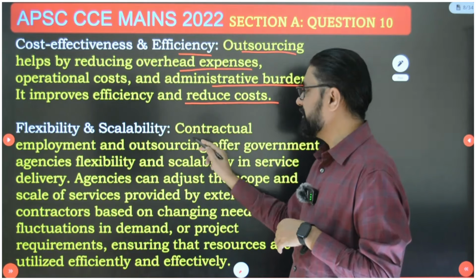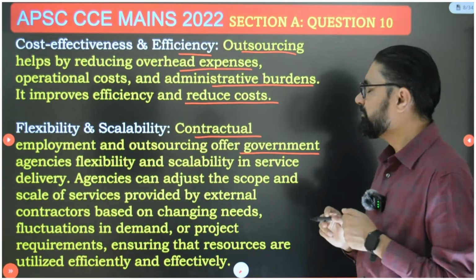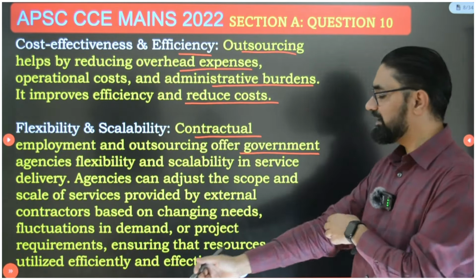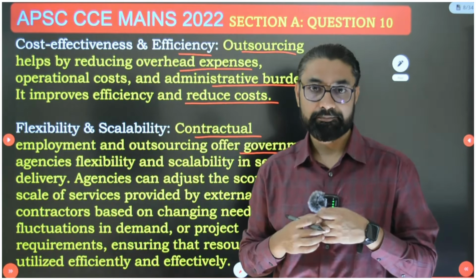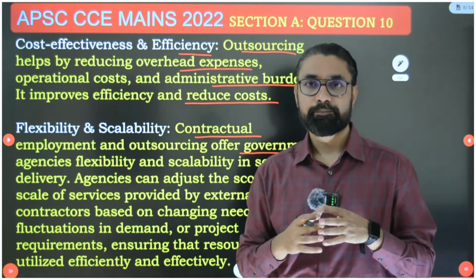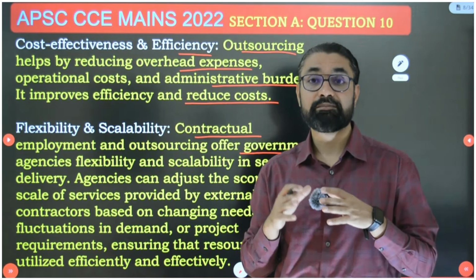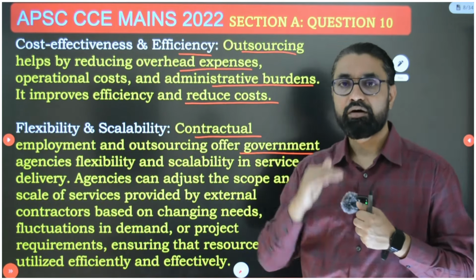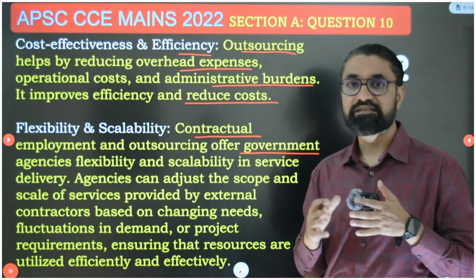Then flexibility and scalability. Okay, contractual employment and outsourcing offer government agencies flexibility and scalability in service delivery. Okay, so flexibility and scalability means, you sometimes won't be needing too many car drivers, too many security personnel. Certainly you might be needing more security personnel and car drivers. So here you can't permanently hire people and keep on paying them the salaries. Once you hire them, then you don't have flexibility and scalability. On contractual basis में, as per need basis, you can hire people, okay, or fire them, or stop the contract. And so it provides government with flexibility, scalability.